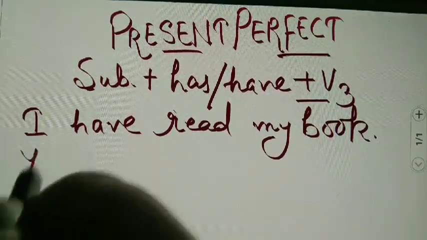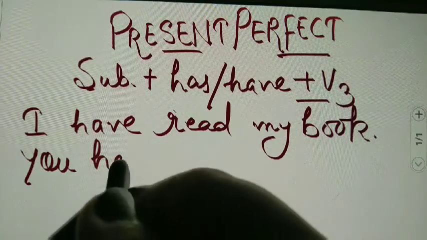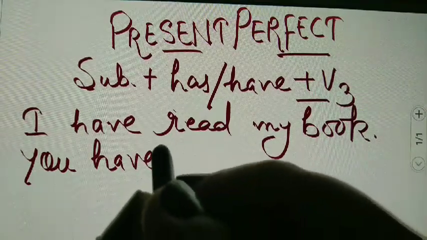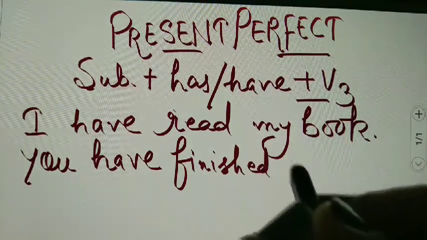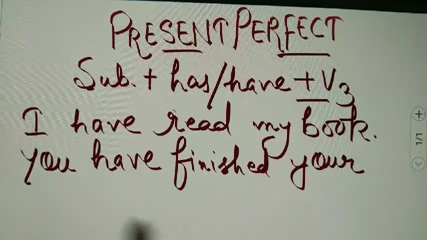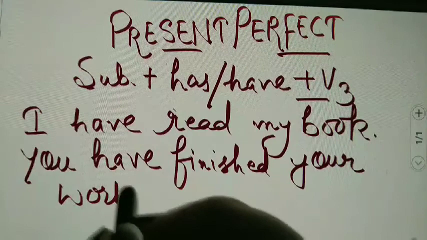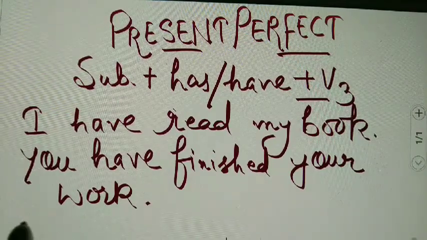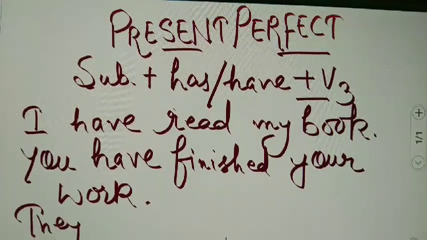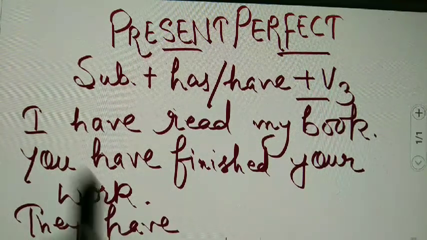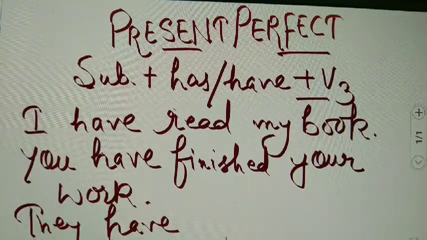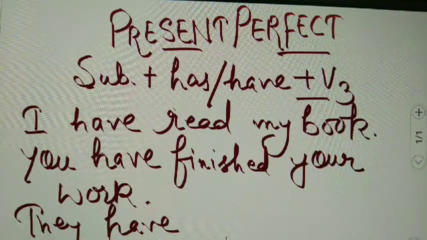Likewise, you have finished your work. And if they is there, then also we will use have with the plural, and with I and you we always use have.